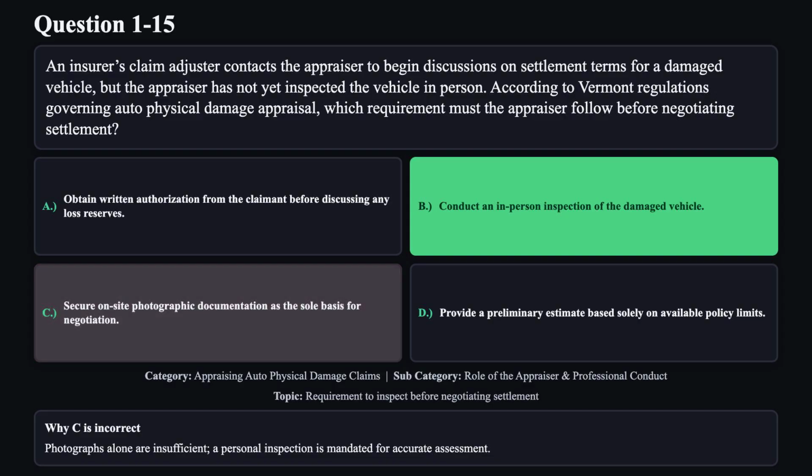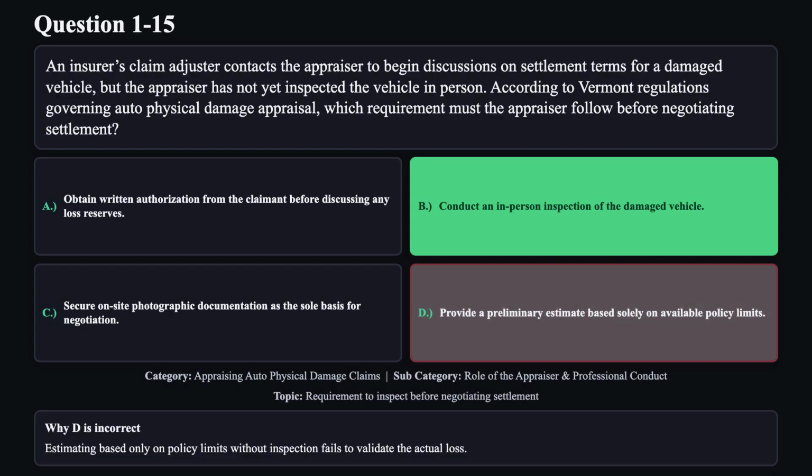Reason C is not correct. Photographs alone are insufficient. A personal inspection is mandated for accurate assessment. Reason D is not correct. Estimating based only on policy limits without inspection fails to validate the actual loss.